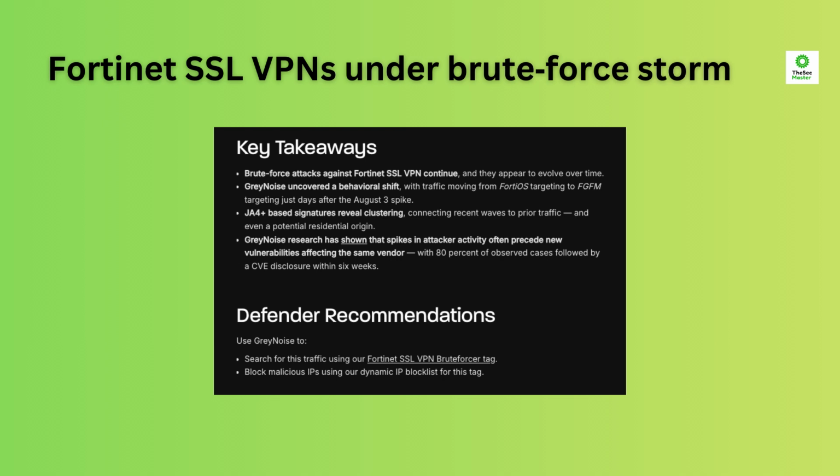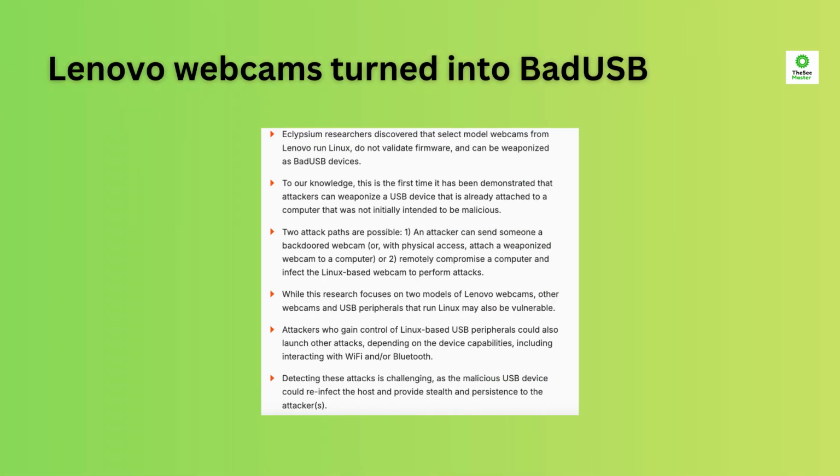A successful brute force can yield VPN credentials, enabling lateral movement, data theft, or ransomware deployment. Mitigations include enabling multi-factor authentication, enforcing strong password policies, monitoring authentication logs for repeated failed attempts, geo-blocking suspicious IP ranges, and applying Fortinet patches as soon as they're released. If your organization uses FortiManager, restrict access via IP whitelisting and consider disabling remote management until the brute force activity subsides. Next up, a chilling hardware twist.